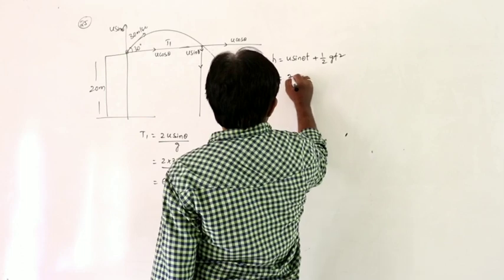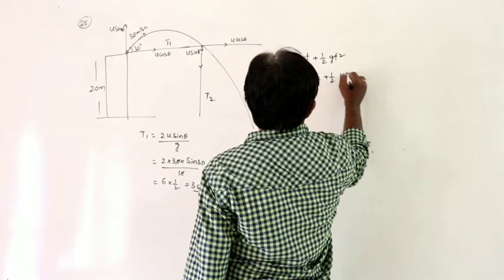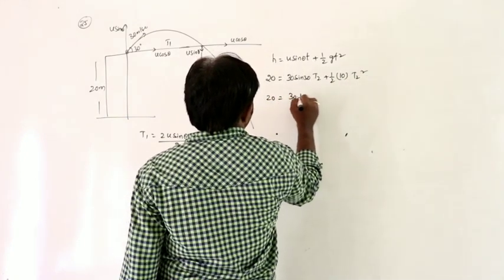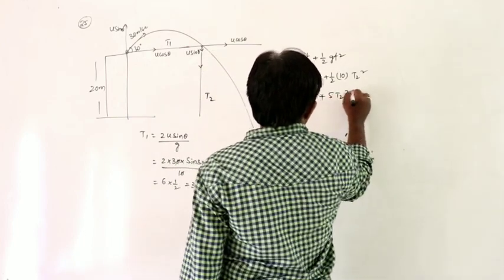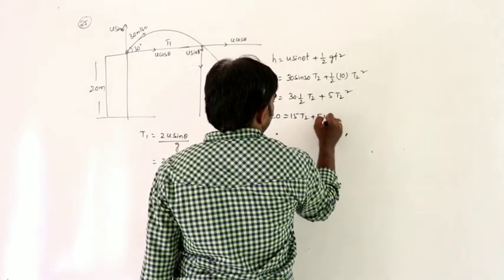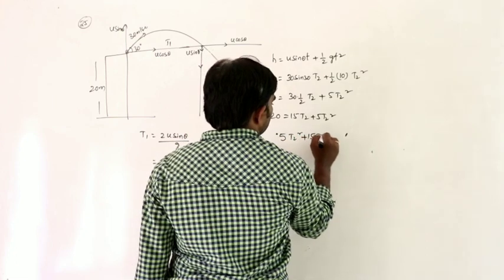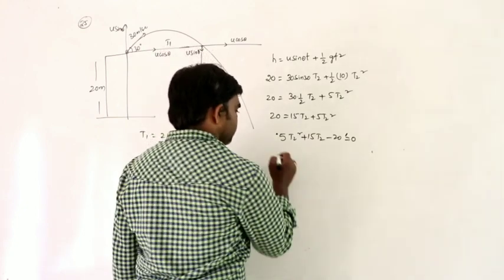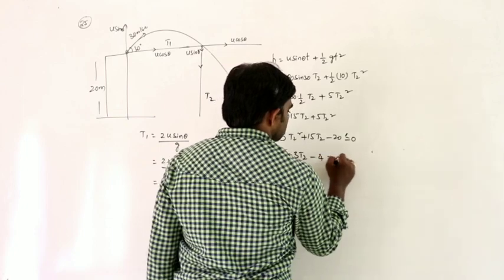U is 30, sin 30 into T2 plus half g, g is 10, into T2 square. So 20 is equal to 30 into sin 30, which is 1 by 2, into T2 plus 5 T2 square. 20 is equal to 15 T2 plus 5 T2 square. So 5 T2 square plus 15 T2 minus 20 is equal to 0. Dividing by 5, T2 square plus 3 T2 minus 4 is equal to 0.